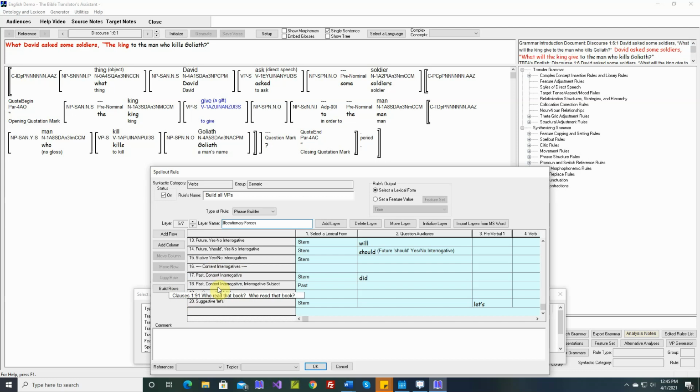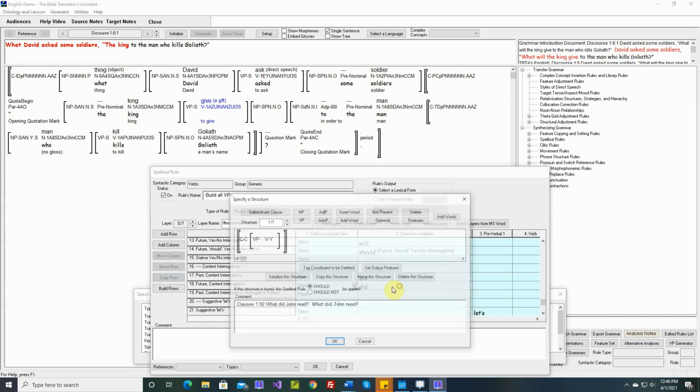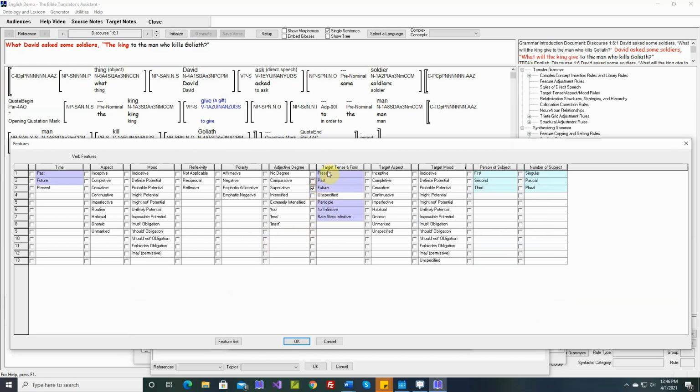So content interrogatives. This is a future content interrogative. What will the king give? We only have past tense. This isn't an interrogative subject. The king will give what? So let's copy this row here, and we'll change this to future. And remember, we always use target tense and form. We never use time.